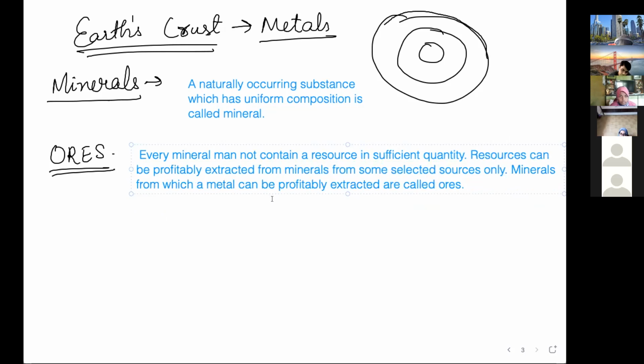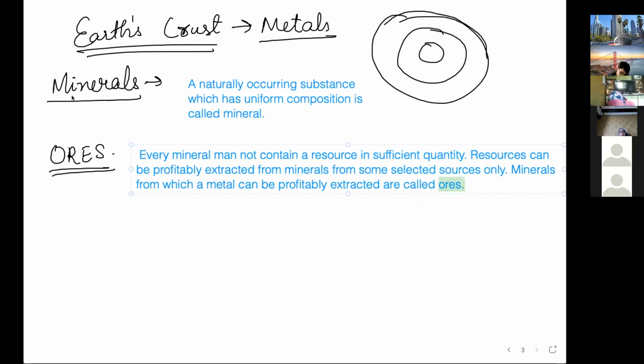The resources can be profitably extracted from minerals from some selected sources only. Minerals from which a metal can be profitably extracted are called ores. So the definition of ore is very important. There is a difference between minerals and ores.